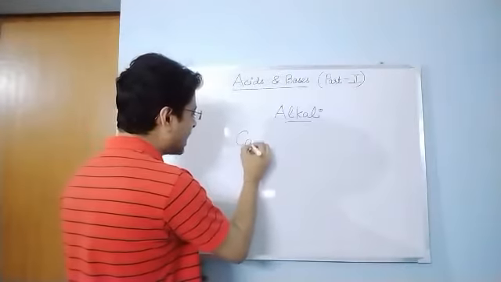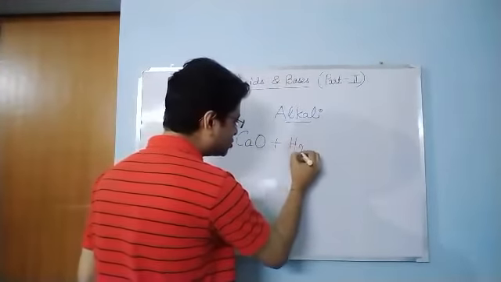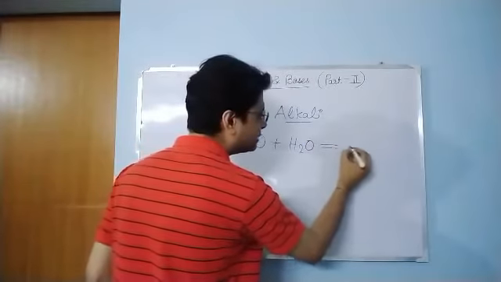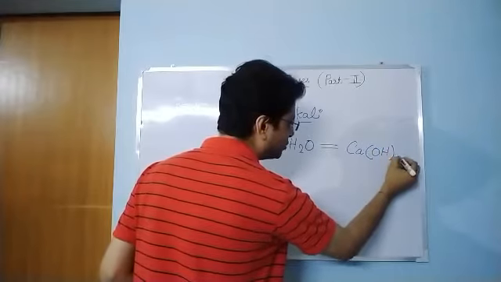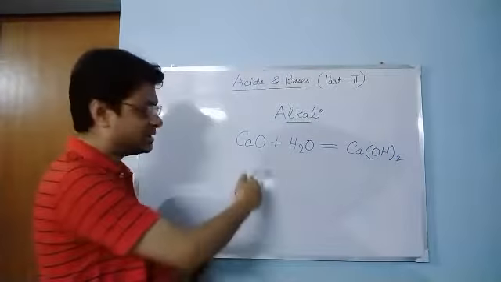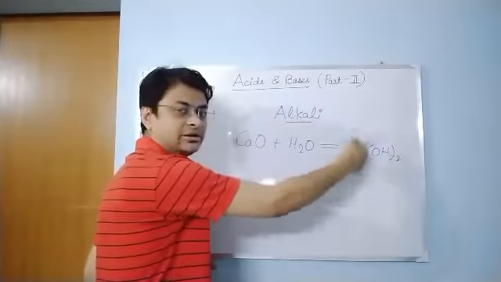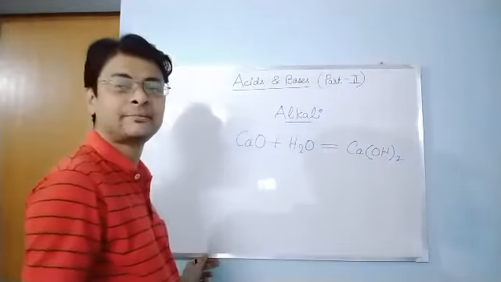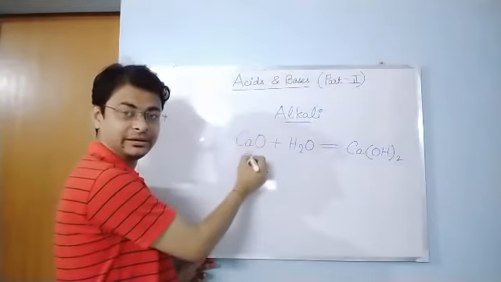Suppose calcium oxide, when dissolved in water, gives calcium hydroxide. In this reaction, calcium oxide plus water gives calcium hydroxide. Calcium oxide is a base because it is an oxide of a metal.